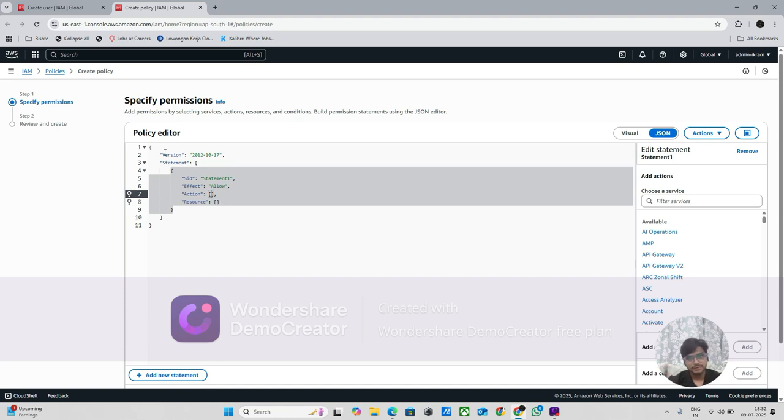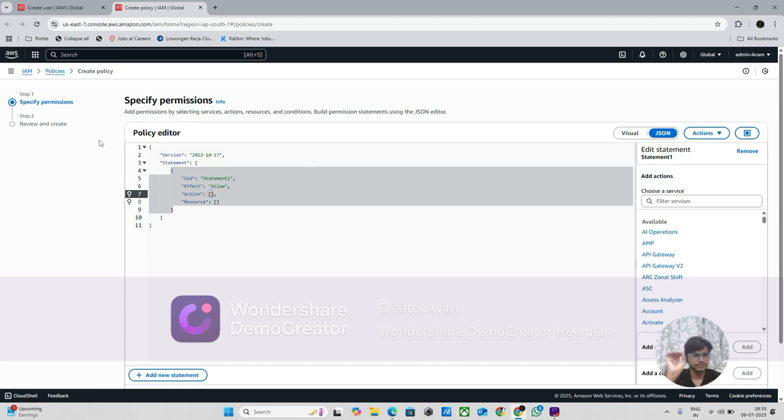You have to learn, I'm not going to spoon-feed you. You have to dive in and explore this. Then you will know how this JSON works. If you create an EC2 full access policy, in the backend this program is running. You have to understand this carefully.